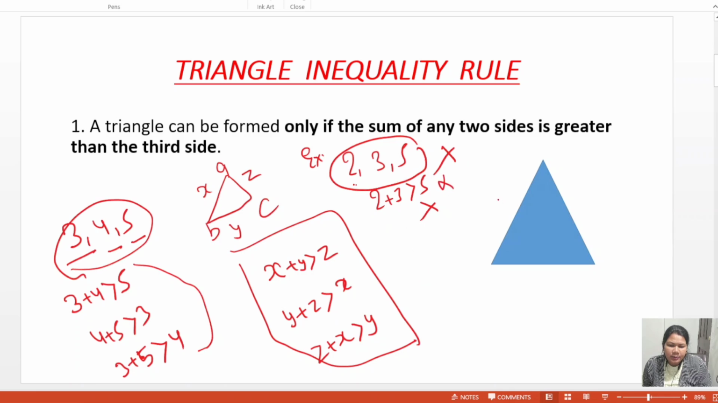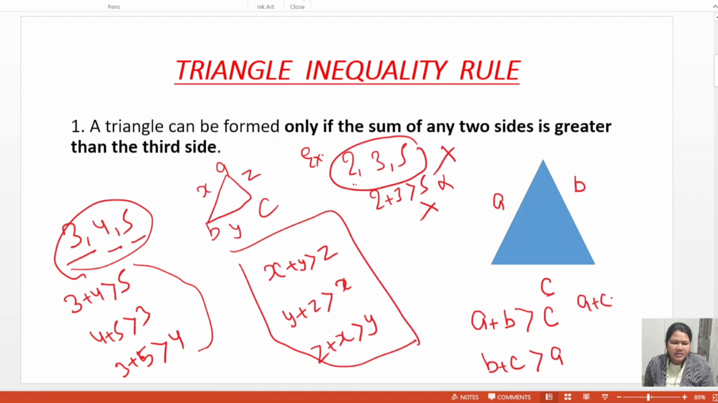The condition is, think this is side A, this is side B, and this is side C. Always the condition is A plus B greater than C, and B plus C greater than A, and A plus C greater than B. If these three conditions are followed, then a triangle is formed. This is according to sides.